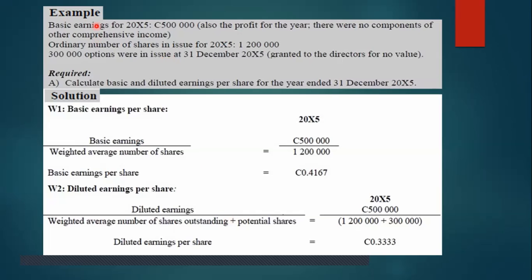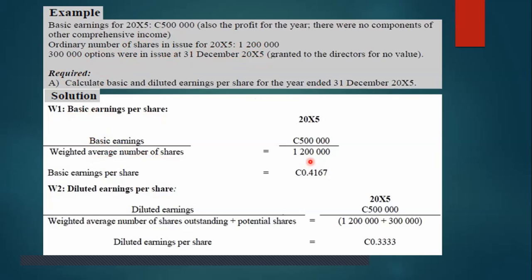See the basic example: the profit is 5 lakhs, and the earnings are 5 lakhs. There were no components of other comprehensive income. The ordinary number of shares is 1,20,000. 3 lakh options were in issue at 31st December 2015, granted to the director for no value. Required: calculate the basic and diluted earning per share for the year ended 31st December. For basic earnings, no dividend has been issued and the average number of shares available is 1,20,000.